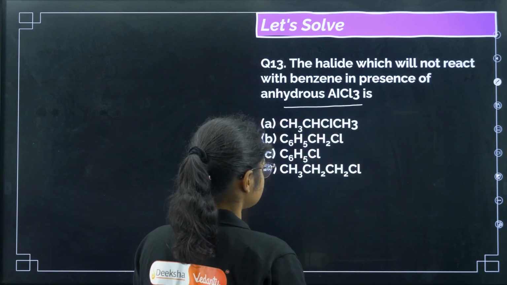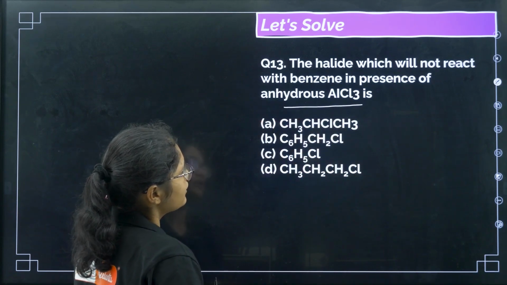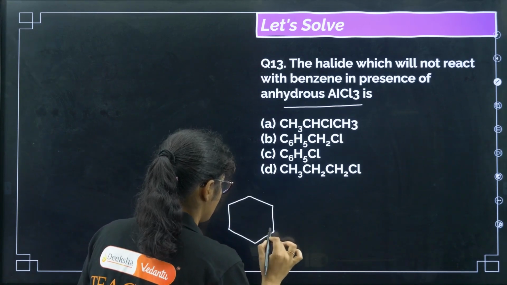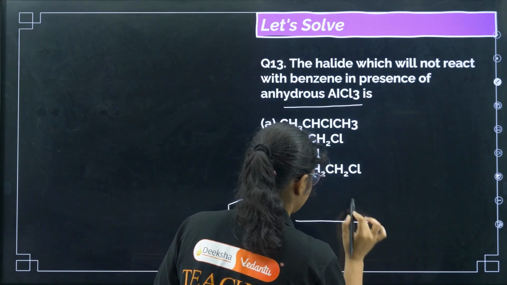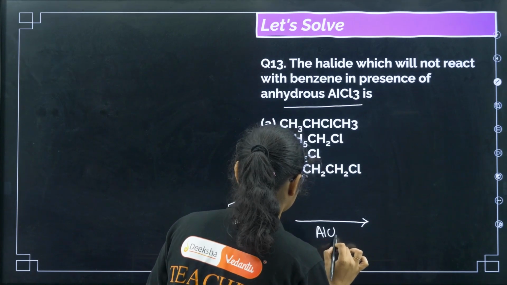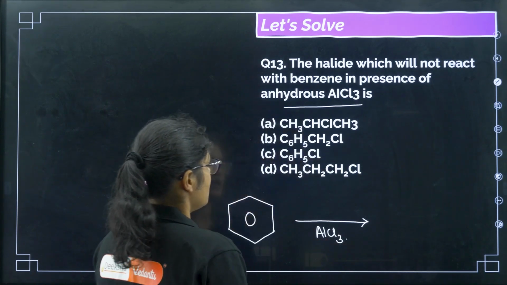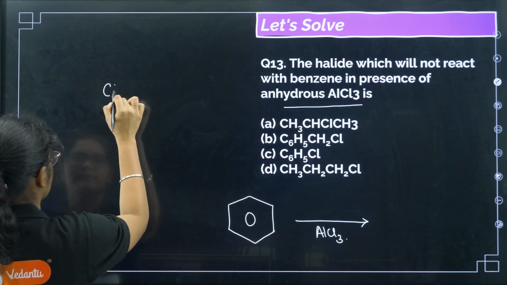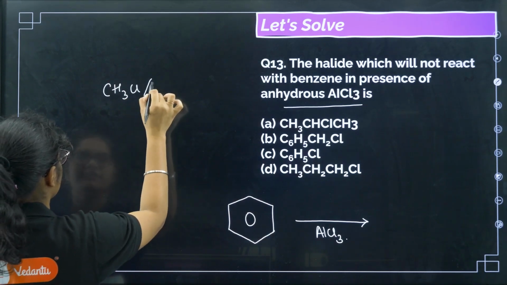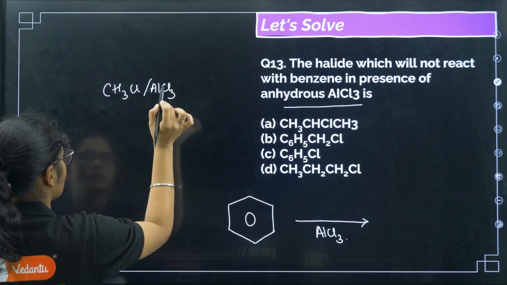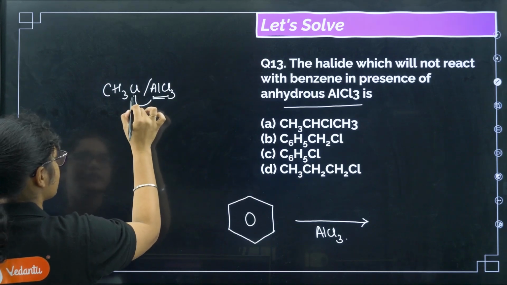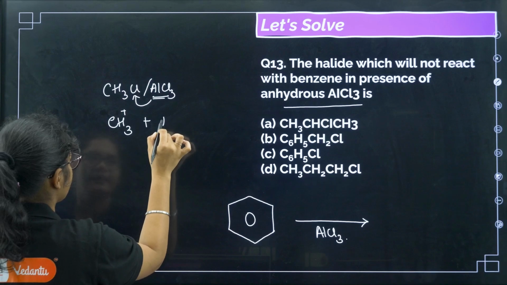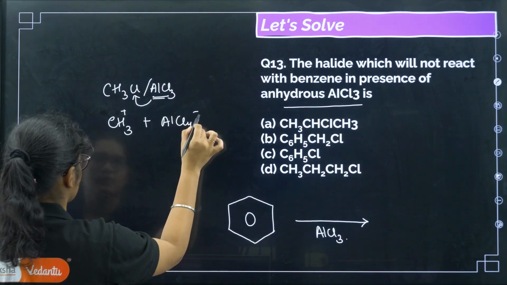We have benzene, different halides are given, and AlCl3 is given. So what actually happens in the Friedel-Crafts reaction? Suppose we have CH3Cl and we have taken AlCl3. This AlCl3 abstracts the chlorine, and we get CH3 plus and AlCl4 minus.